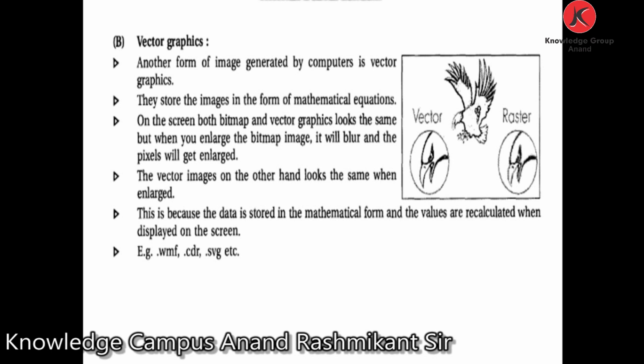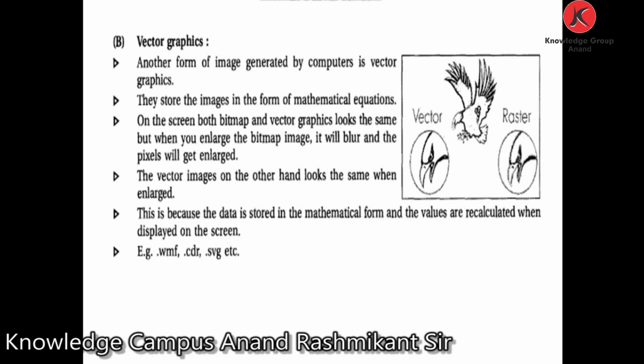So there are two types of image in computer: bitmap or raster, and second, vector graphics. A bitmap image can blur, but a vector image cannot blur when you enlarge it, because it is created from mathematical equations.